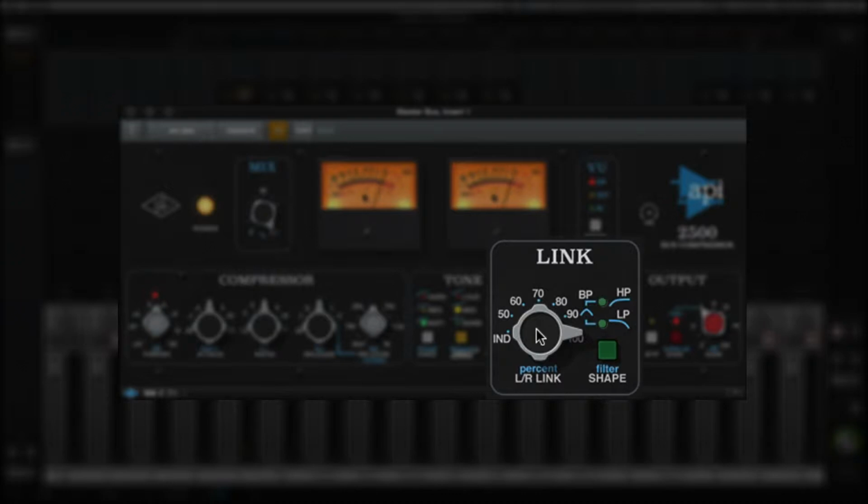The link section is also unique to the 2500, and it enables you to set the amount of interaction between the two channels. Independent allows the two compressors to work separately, which is great for enhancing the stereo width of program material. 100 sums the detectors together so the left and right sides compress evenly, like most stereo compressors. The 5 settings in between allow you to further tailor the side-to-side interaction.